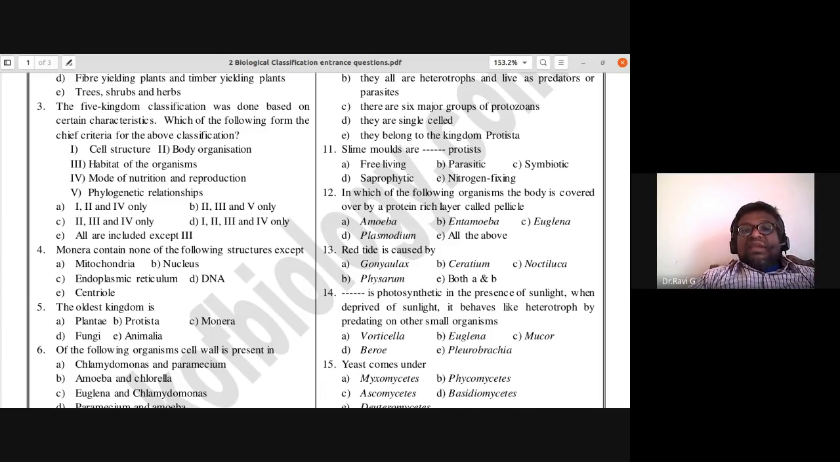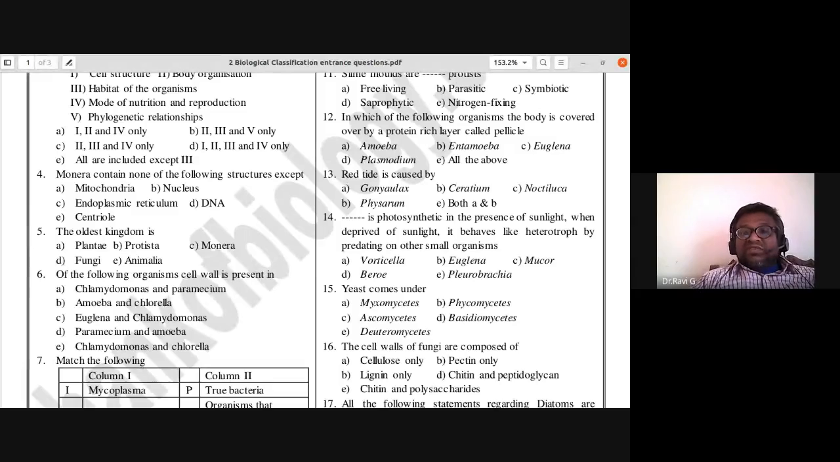Fourteenth one: dash is photosynthetic in the presence of sunlight, and when deprived of sunlight, it behaves like a heterotroph by predating on other small organisms. The answer is Euglena. Euglena is photosynthetic in the presence of sunlight; when deprived of sunlight, it behaves like a heterotroph by predating on other small organisms. So fourteenth one, B is the answer.